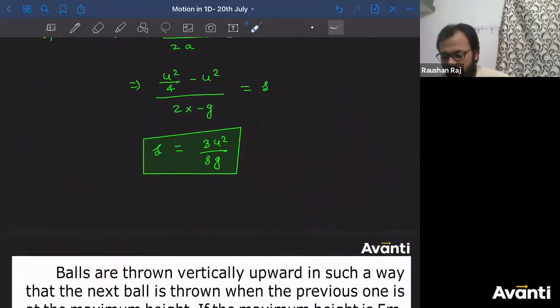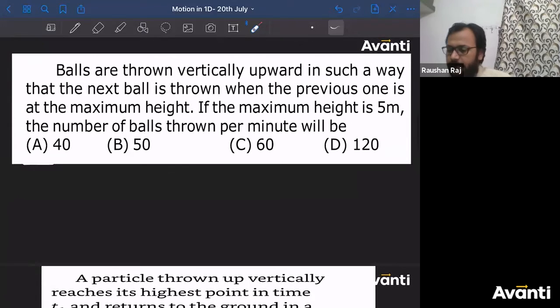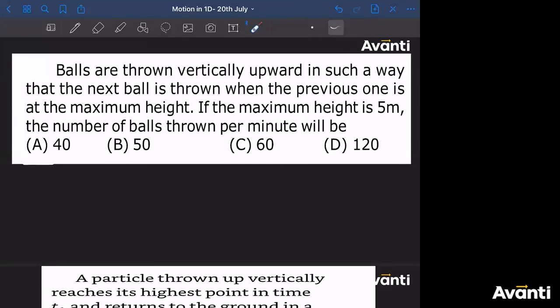All right, let us now move on to the next question. Try to get the correct answer for this one. Balls are thrown. A ball is thrown when the previous one is at the maximum height.